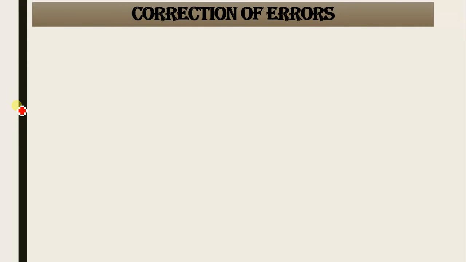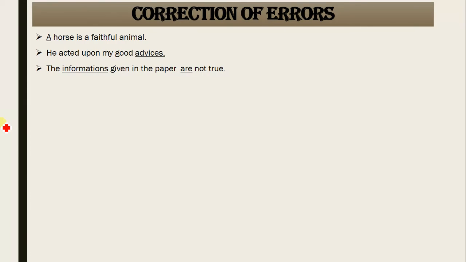Today we are going to start the second part of the question, correction of errors. So some of the rules of parts of speech: if there is a paragraph given to you, how you will follow the specific rules regarding the parts of speech mentioned in the paragraphs. So let me continue the correction of errors regarding parts of speech.